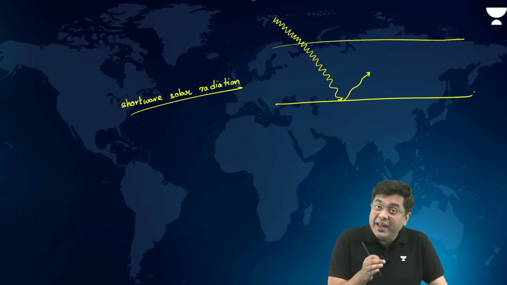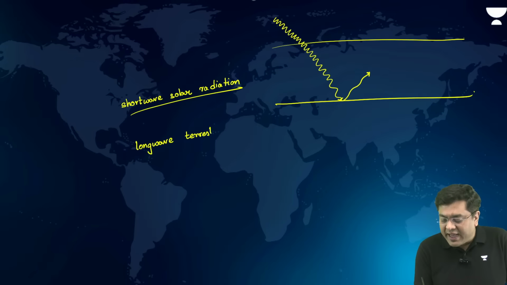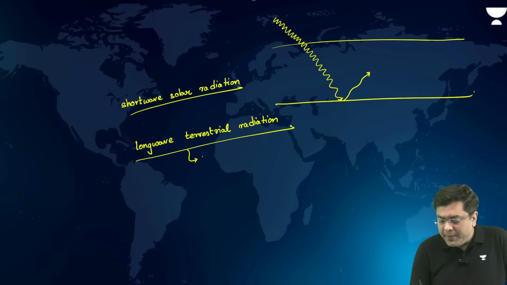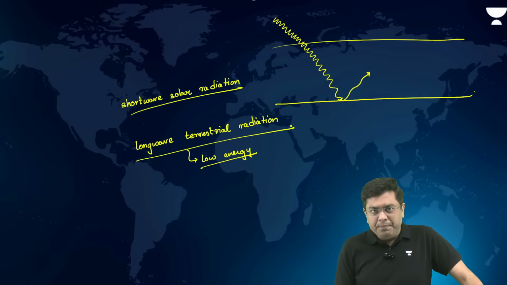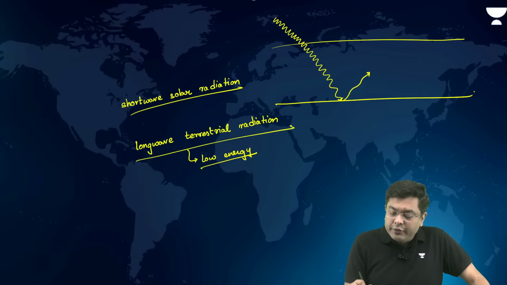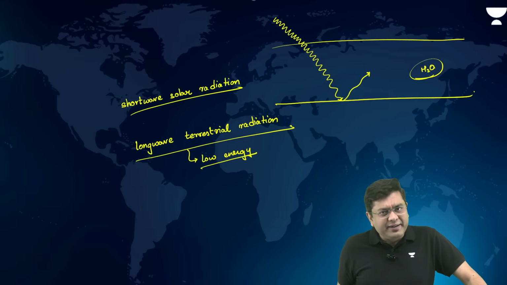That is where you have the low energy waves which are radiated back, having low energy as compared to the incoming solar radiation. That is why it is referred to as the long wave terrestrial radiation, which means it has lower energy. Since this long wave terrestrial radiation is low in energy, there is a greater probability of it being trapped by the components of the atmosphere. One of the components of the atmosphere is water vapor, or H2O. That H2O is also largely restricted within the region of the troposphere itself.